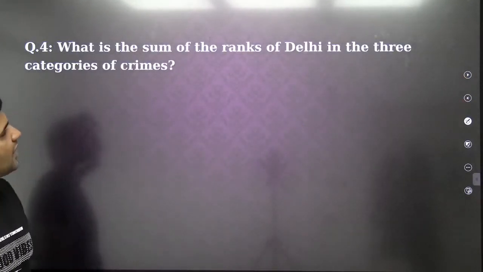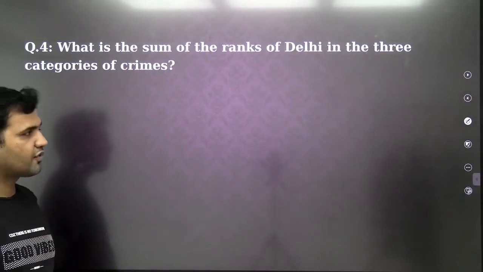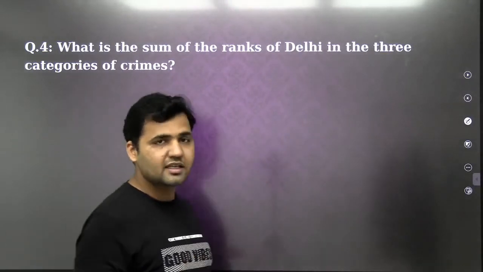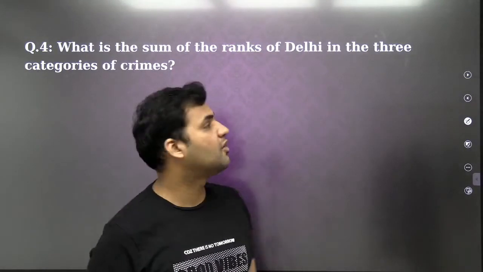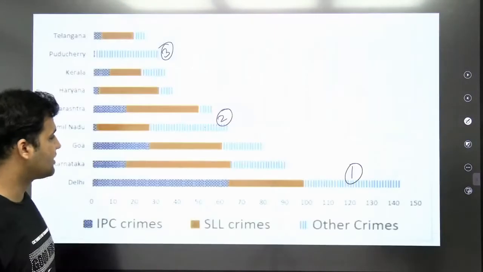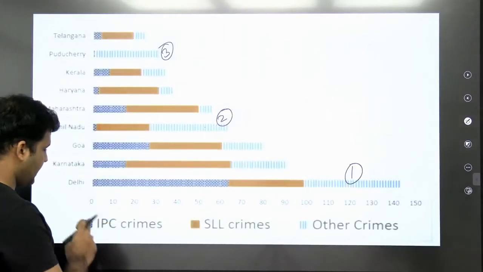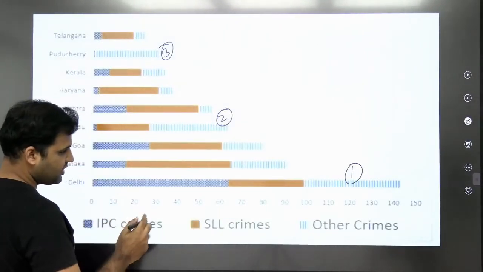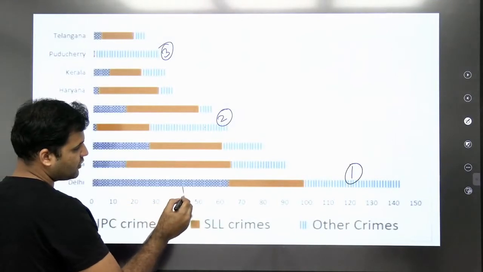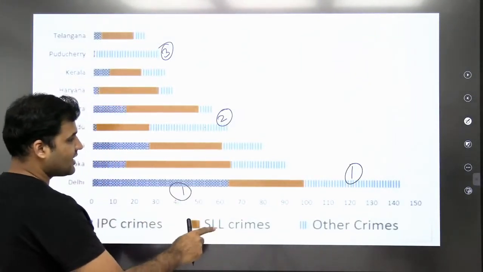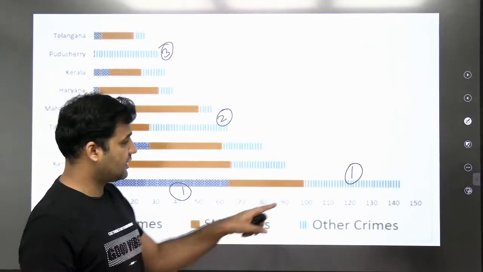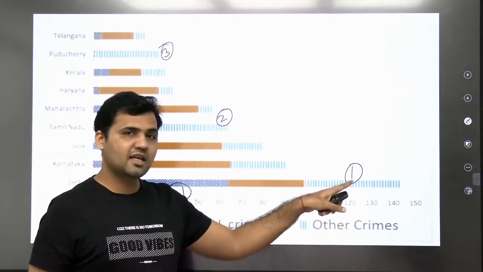What is the sum of the ranks of Delhi in the 3 categories of crimes? So in all 3 categories, whatever rank has been given to Delhi, you have to find the sum of all these 3 values, right? Look at this bar graph. In this UT, in the case of IPC crime, the rank given to Delhi is 1. And in other crimes, the rank is also 1.